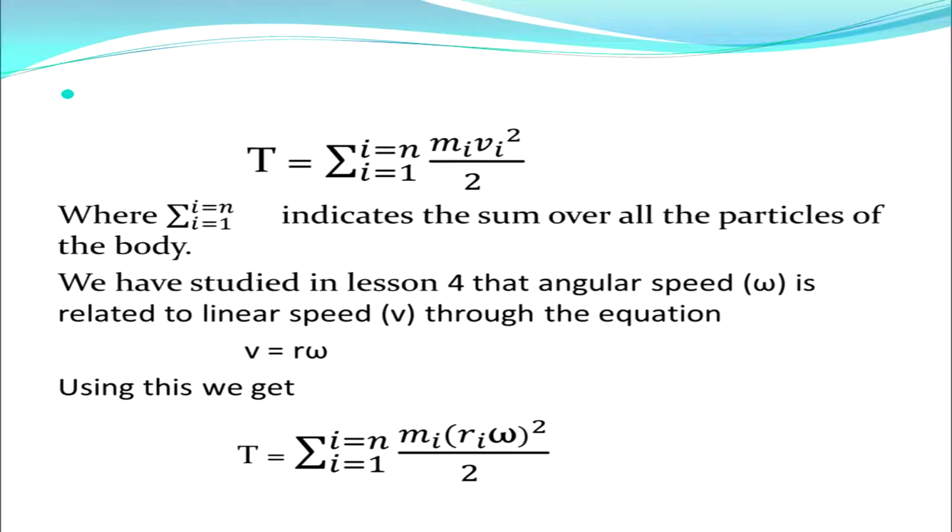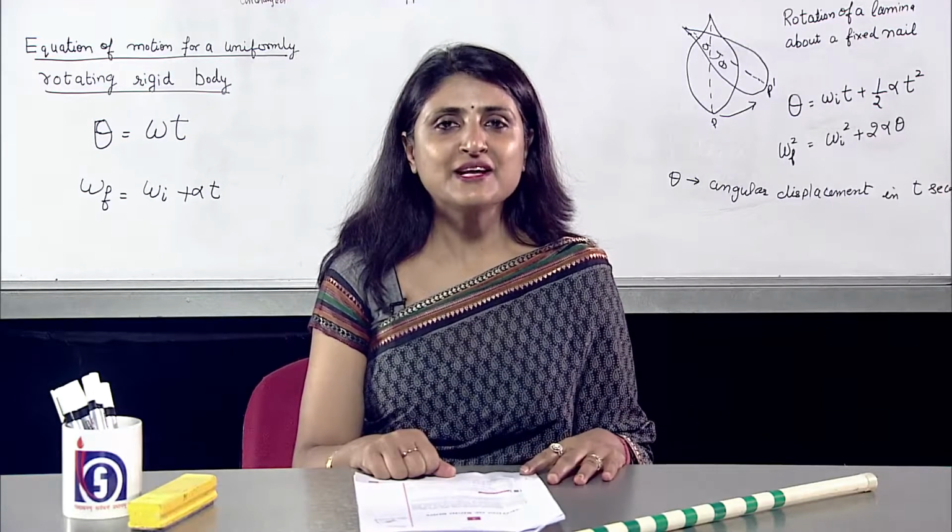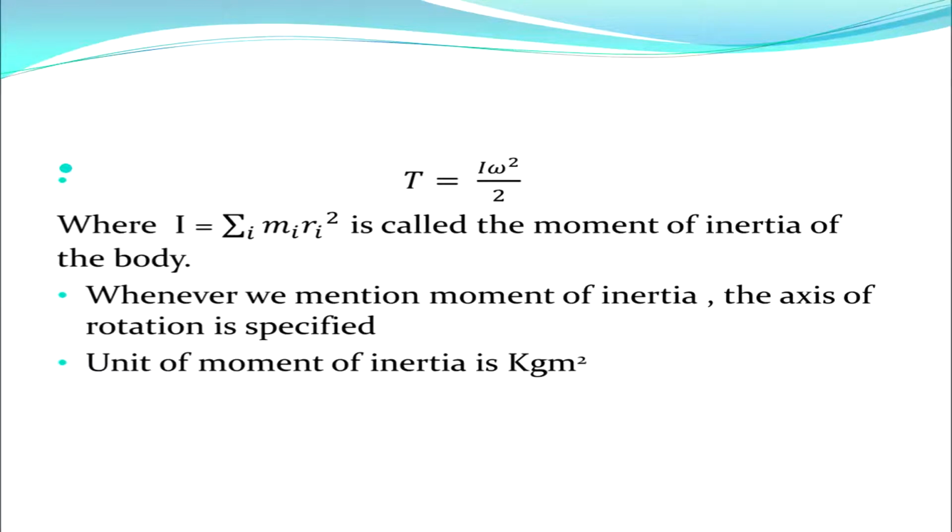We have studied in lesson 4 that angular speed is related to linear speed through the equation v is equal to r omega. Now, we will substitute this equation in the above equation. We get T is equal to summation, i going from 1 to n, of (mi ri omega) whole square divided by 2. What do we get is T is equal to I omega square by 2, where I is equal to the term summation over i mi ri square, which is called the moment of inertia of the body.